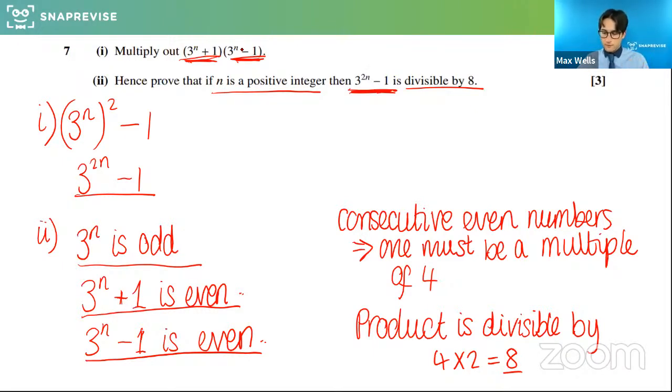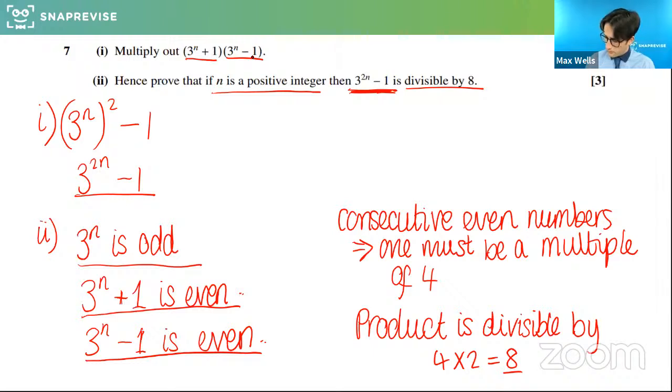So I'm doing something divisible by 4 times something divisible by 2, because originally this was a product of 2 consecutive even numbers. If you do the product of 2 consecutive even numbers, because one of them is divisible by 4 and the other is just divisible by 2, the whole thing would be divisible by 8.